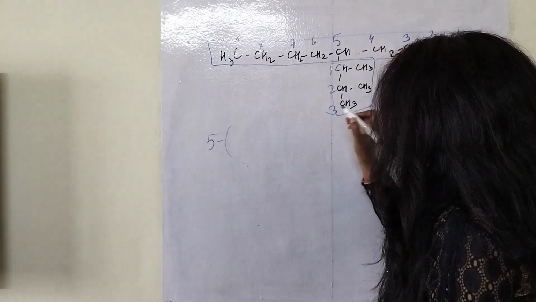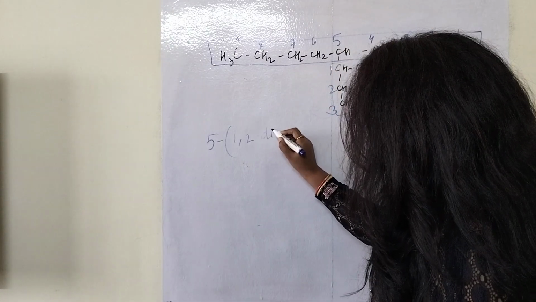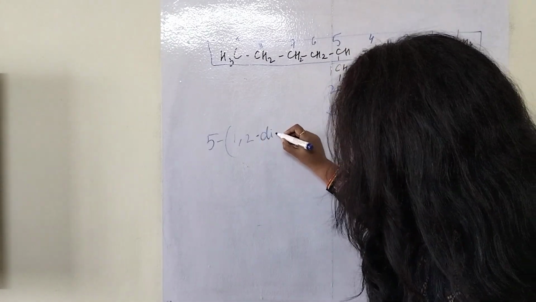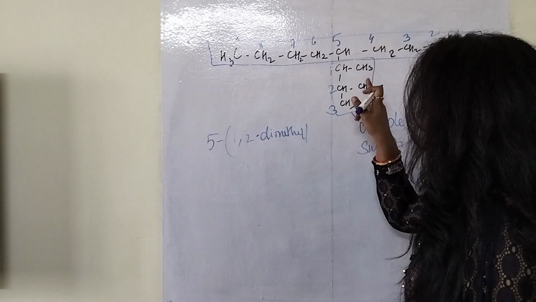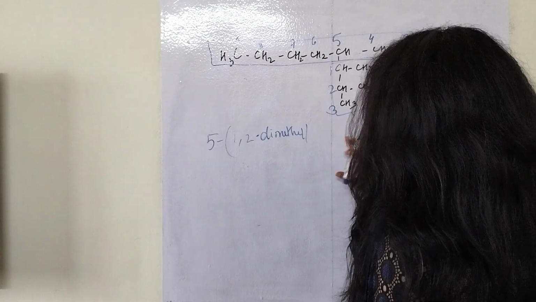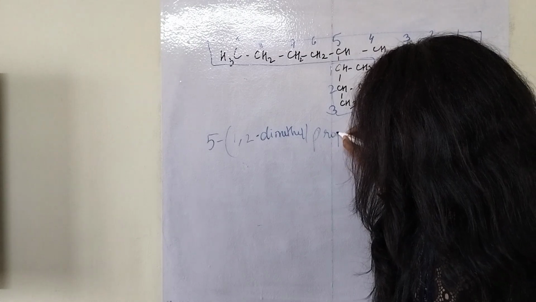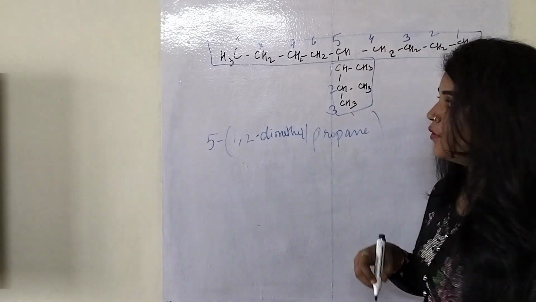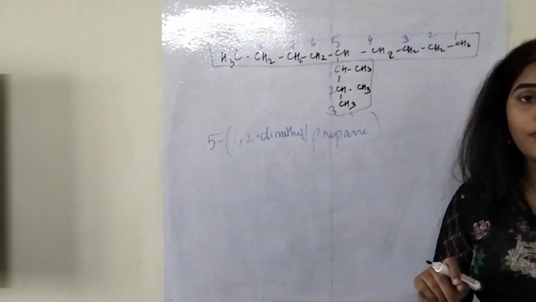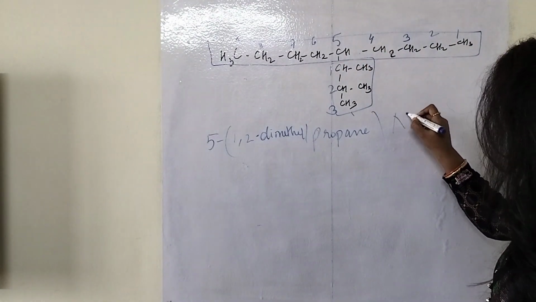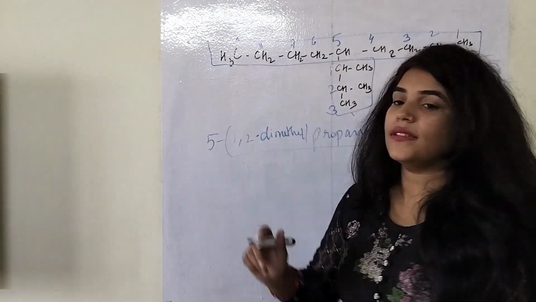Okay, so it will be 1 2 dimethyl. 1 2 dimethyl. क्या है ये? 1 2 dimethyl propane. Okay, bracket close. Then it is which name? It has 9 carbons. So what will this compound become? It will be nonane. Okay, so this will be the name of this compound.